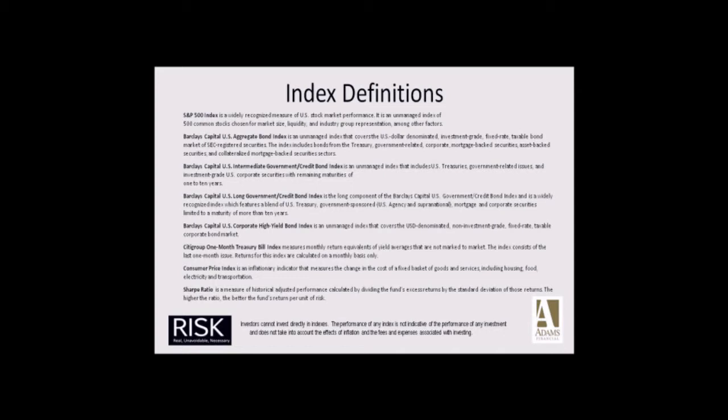The Consumer Price Index is an inflationary indicator that measures the change in the cost of a fixed basket of goods and services, including housing, food, electricity, and transportation. The Sharpe ratio is a measure of historical adjusted performance calculated by dividing the fund's excess returns by the standard deviation of those returns. The higher the ratio, the better the fund's return per unit of risk.